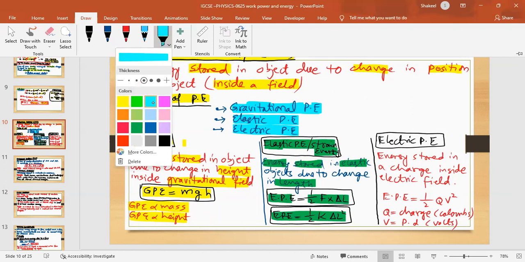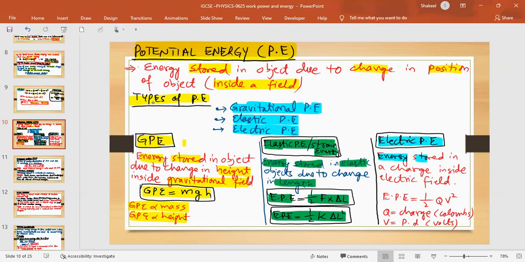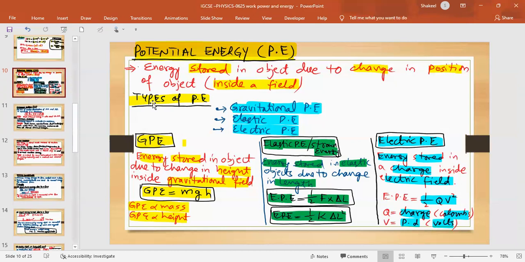Okay, the next one is electric potential energy. This is energy stored in a charge inside an electric field. Its formula is half QV squared, where Q is the charge measured in coulombs and V is the potential difference measured in volts.